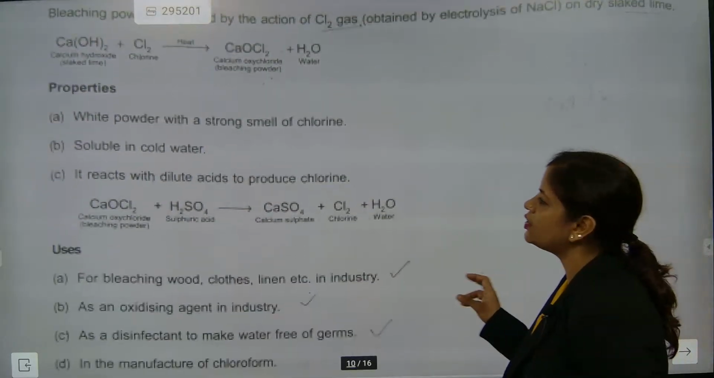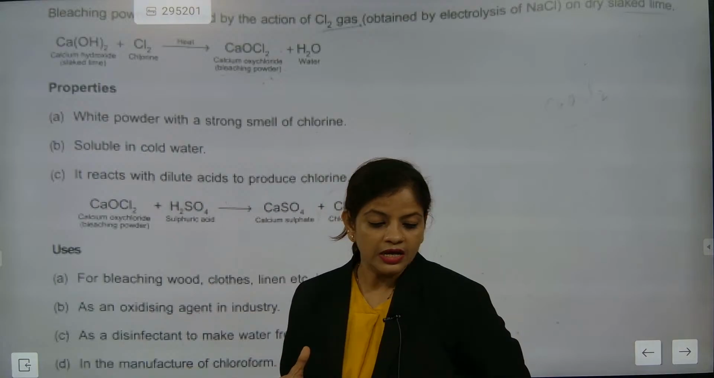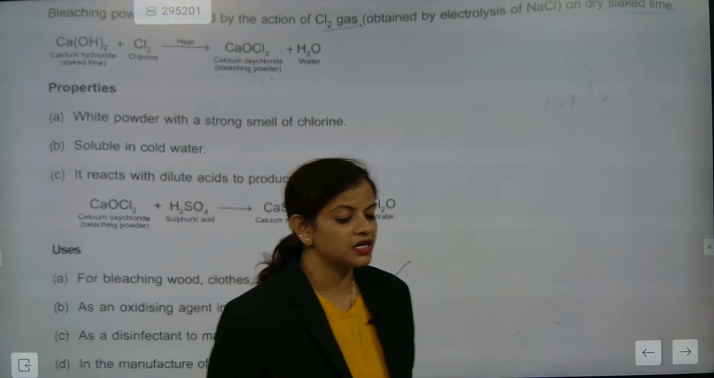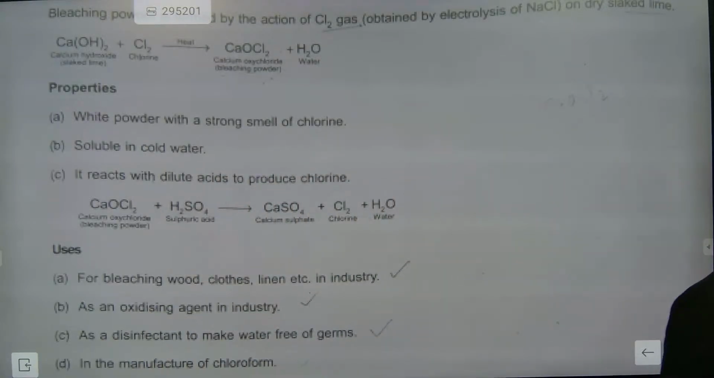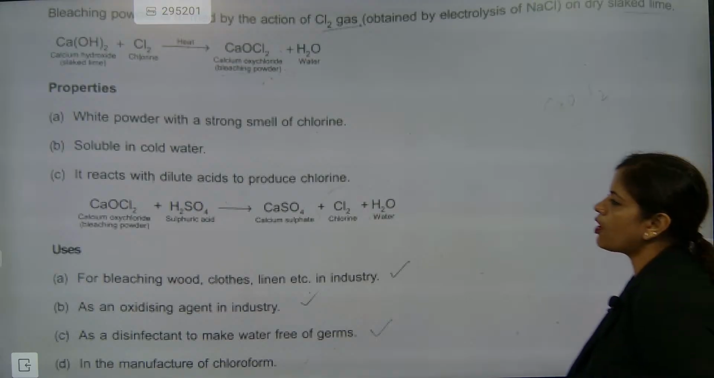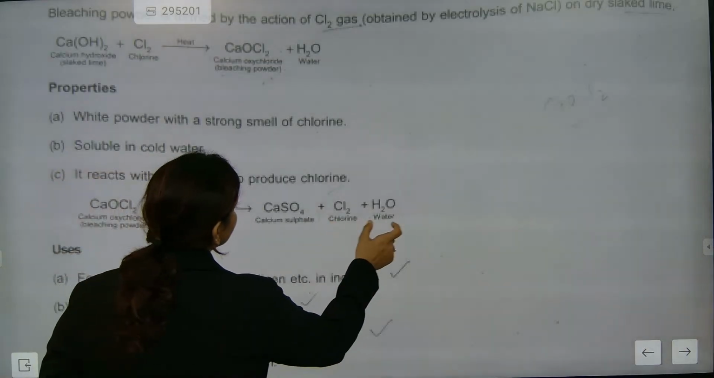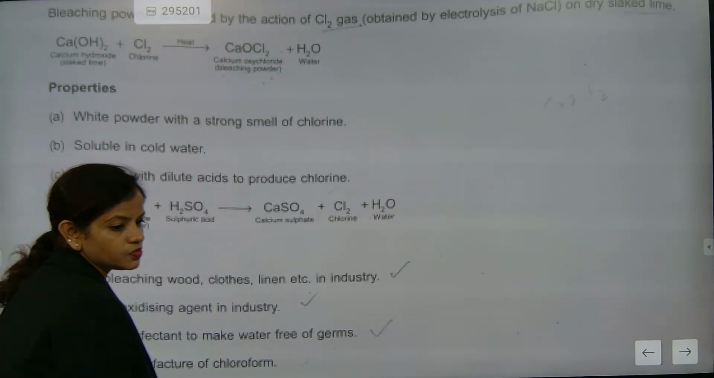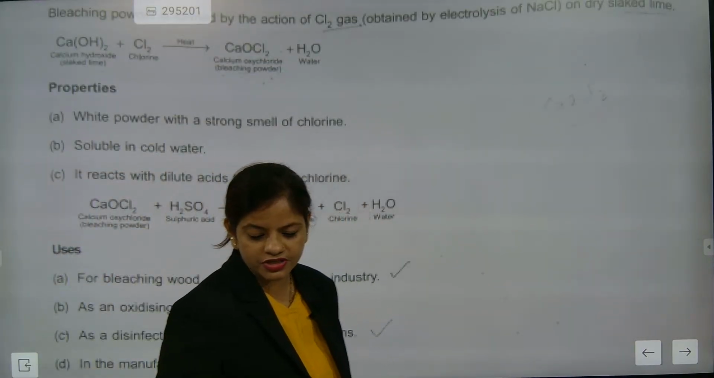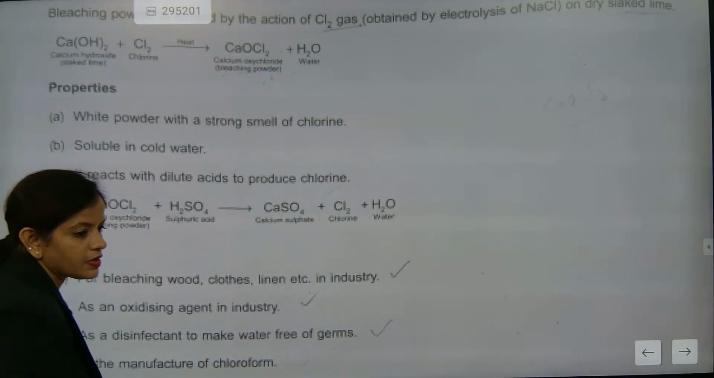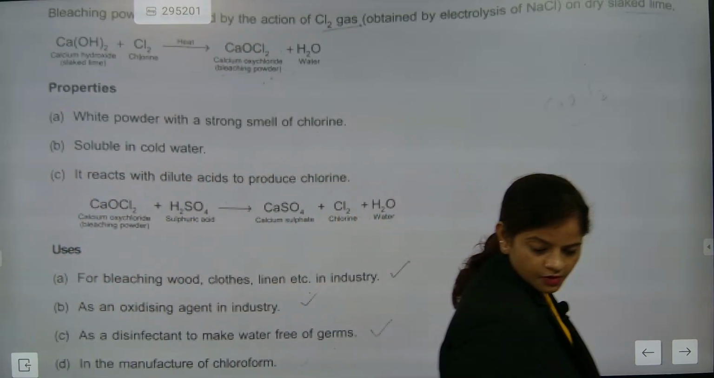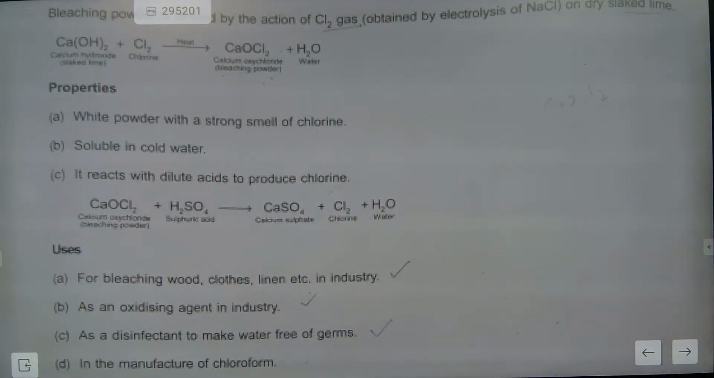It is reacting with which type of acid? Dilute acid to generate what? Chlorine. Understand now? So here you see, bleaching powder reacts with sulfuric acid. It makes calcium sulfate, chlorine and water. Note down this one. This is again one important piece of information. Write down as fast as possible.